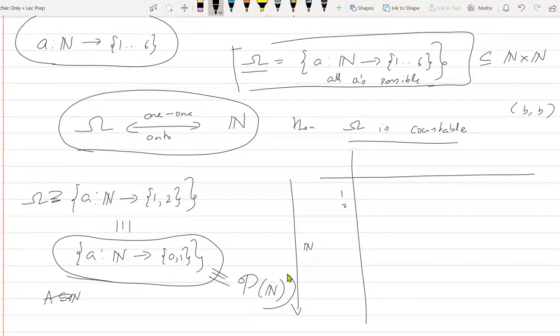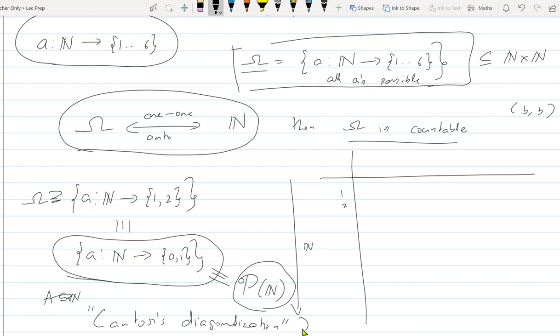Now, do you think this is countable? No, power sets are not countable. Why is it not countable? We discussed this in the class. This is called Cantor's diagonalization. And I think all computer science students should know Cantor's diagonalization, what it is. You cannot have a one-one onto function between a set and its power set. For finite sets, it's obvious, but even for infinite sets.